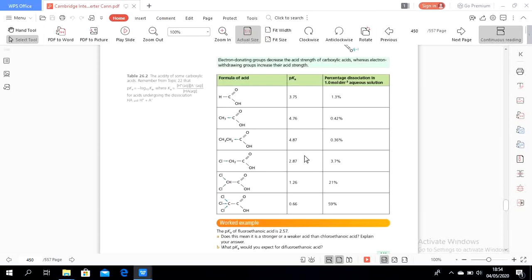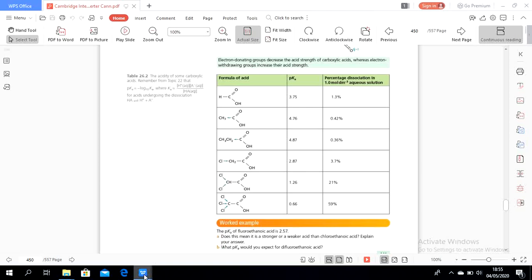And then also in this one there is the presence of chlorine, which is an electron withdrawing group. So the more electron withdrawing groups in the structure of carboxylic acid, the stronger the acid.